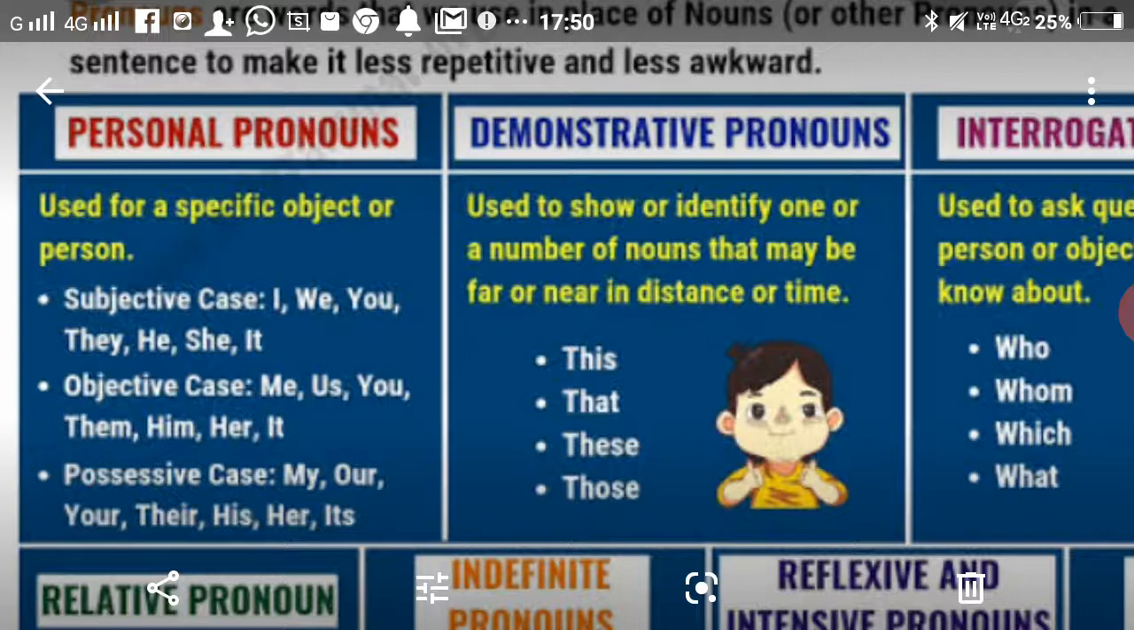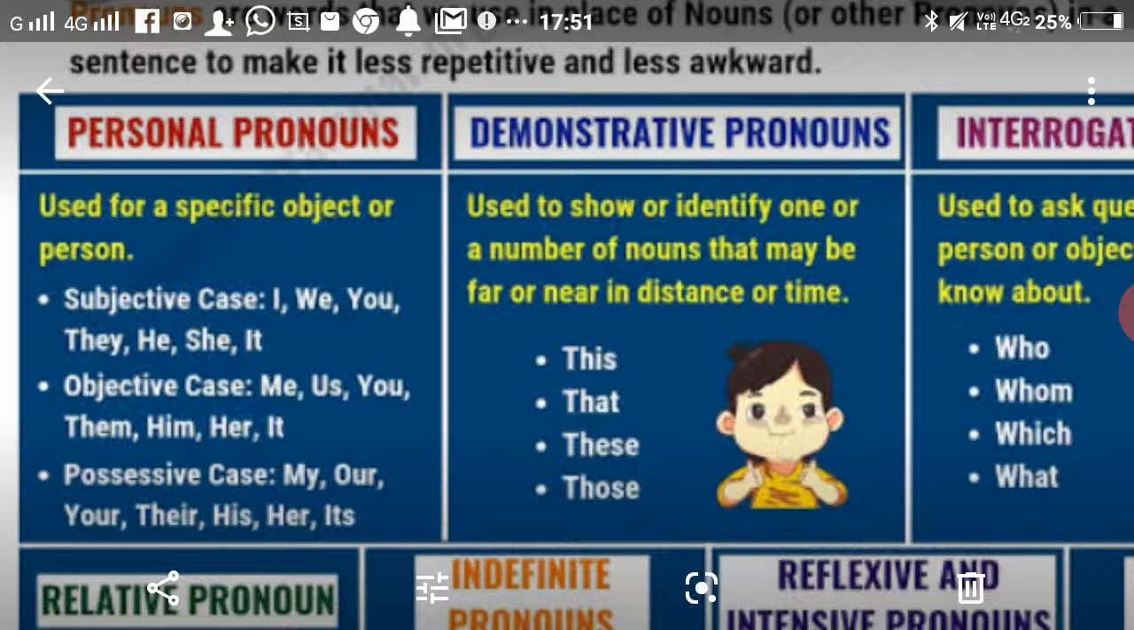I'll frame a sentence: I, me, mine. I have given my book. I and mine. For me, this is good. Okay. So like this we use pronouns. Next is demonstrative pronoun.